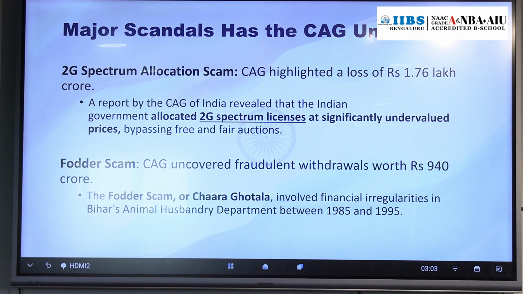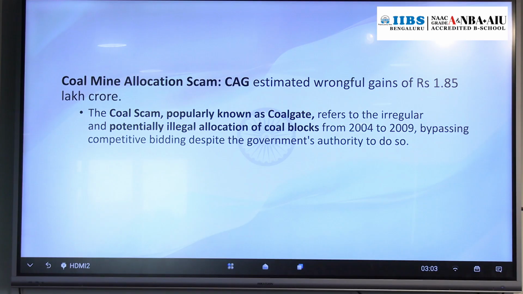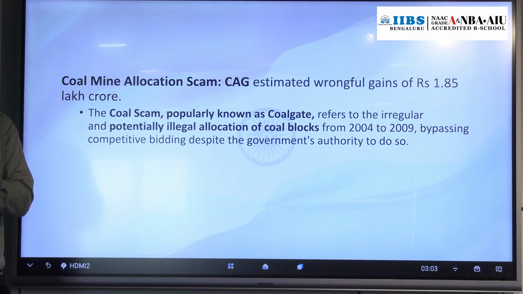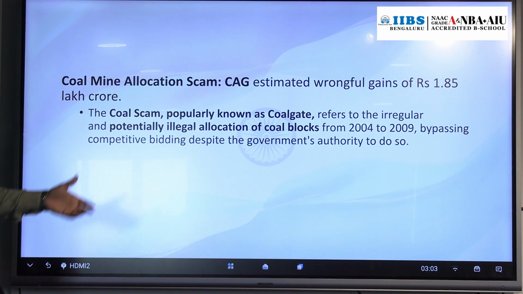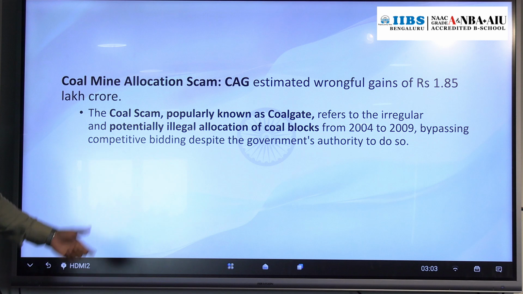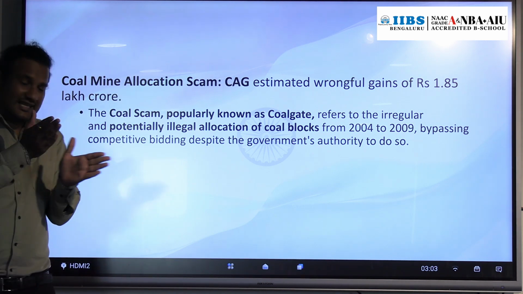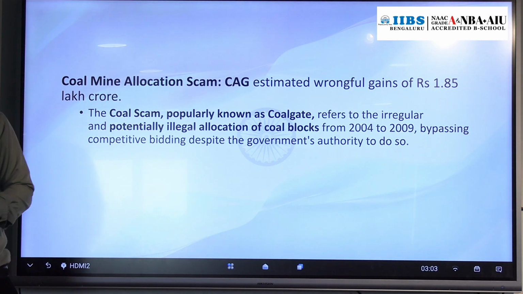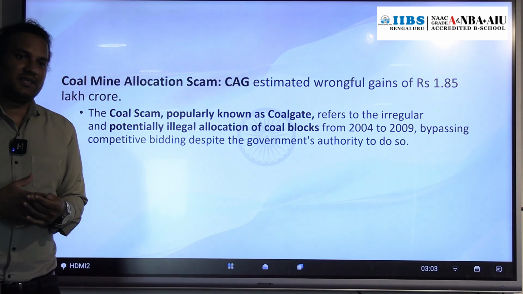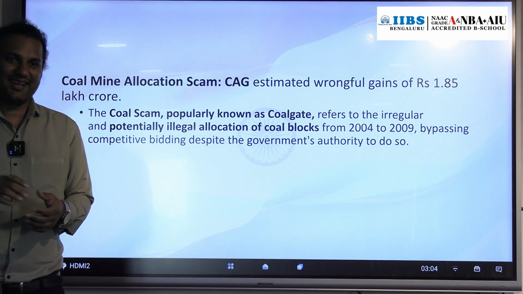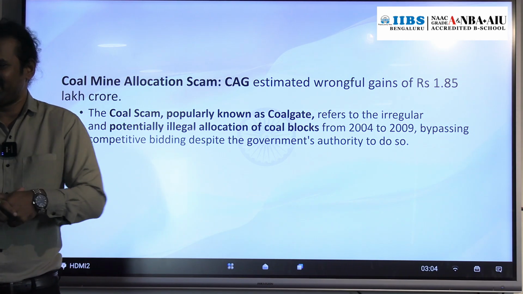Apart from that, another of the biggest scams is the Coalgate scam. It is a coal scam actually, popularly known as Coalgate. In this scam, there was illegal allocation of coal blocks from the government side to companies, with bribes taken for the allocation.